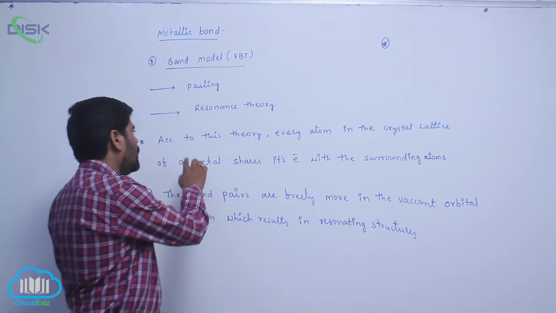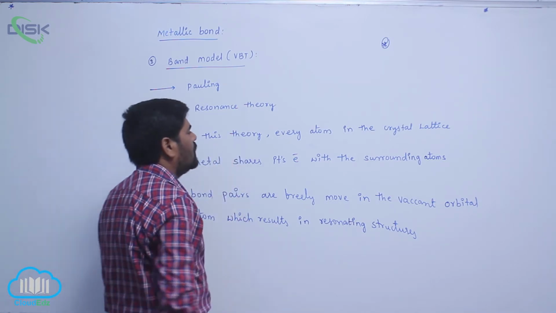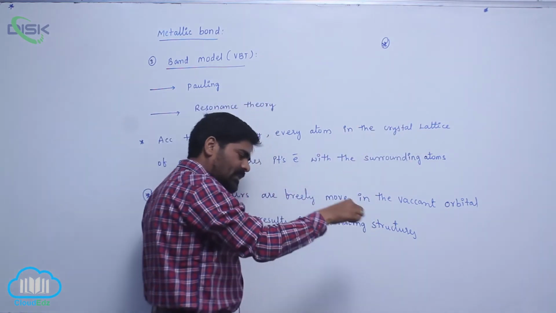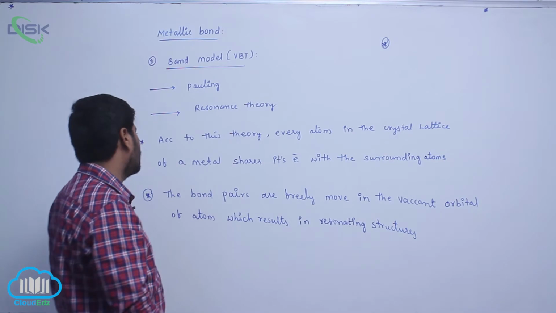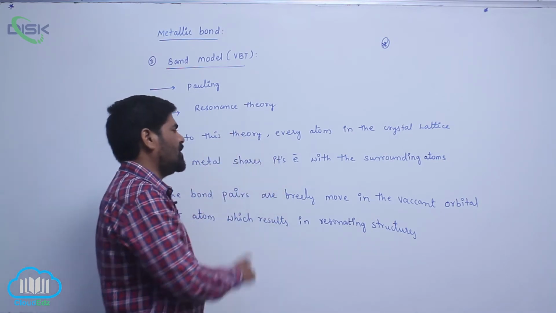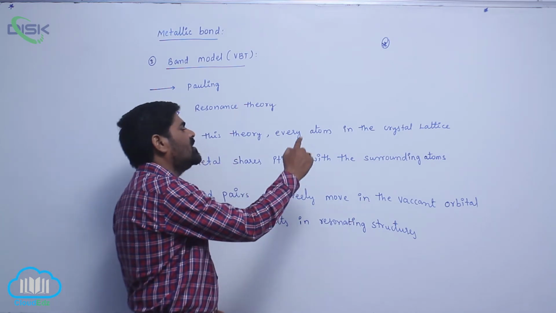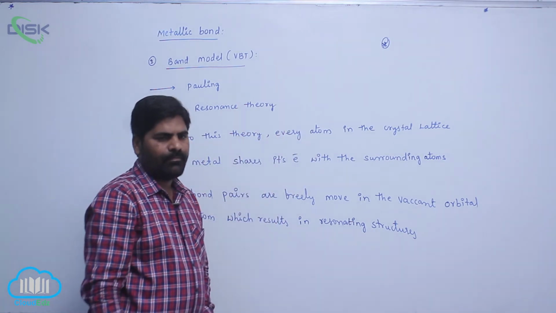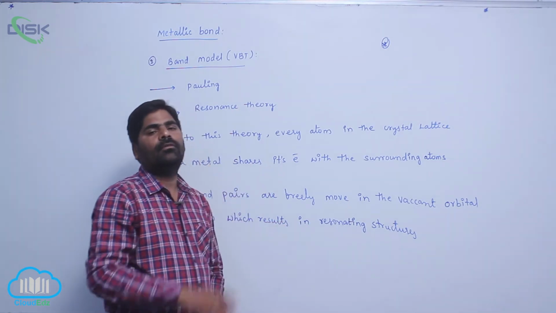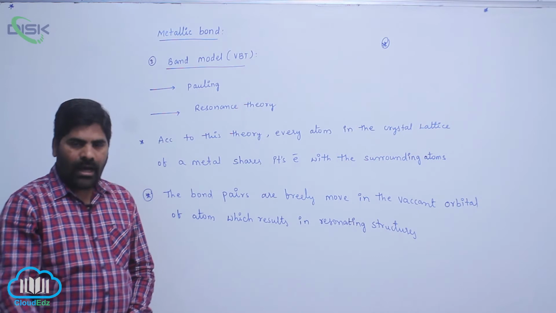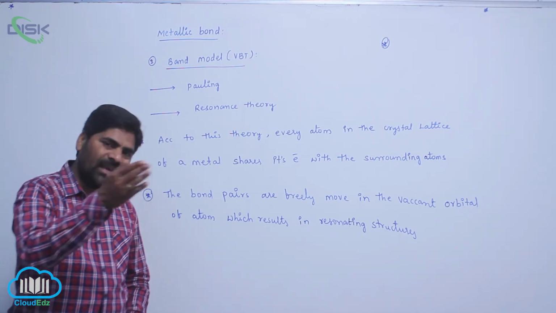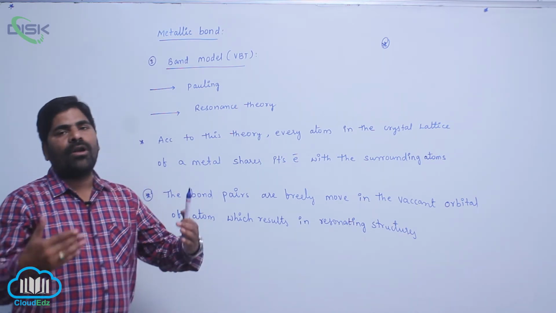So according to this theory, every atom in the crystal lattice of a metal shares its electron with the surrounding atoms. Due to sharing of an electron with the surrounding atoms of another metal ion or the same metal ion, a bond is formed.